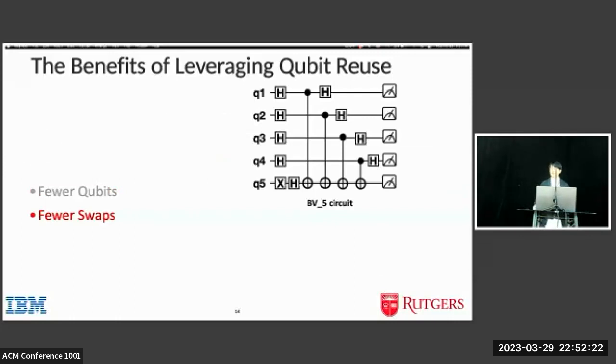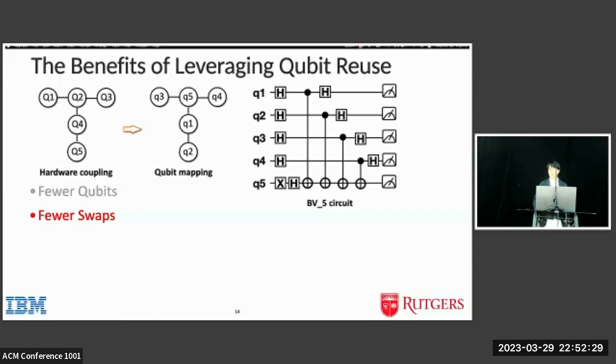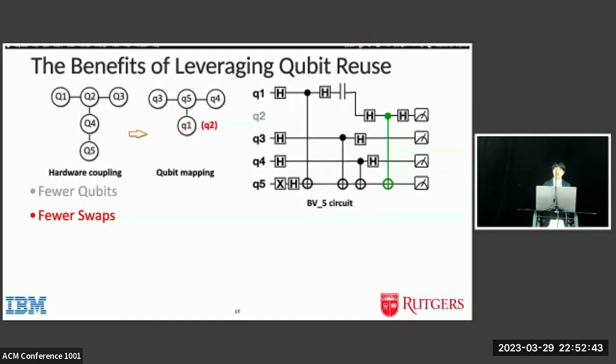For example, for this BV5 circuit, if we want to run it on this hardware coupling with this qubit initial mapping, then the gate in red is not executable since it is mapped to physical qubits that are not connected to each other. So we need to insert a swap gate to make Q2 connect to Q5. But with qubit reuse, we can reuse Q1 after Q1 finishes all the operations for Q2. And then Q2 is connected to Q5 and the gate is executable.